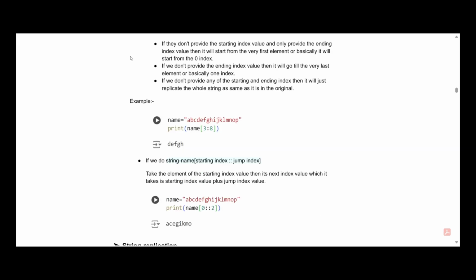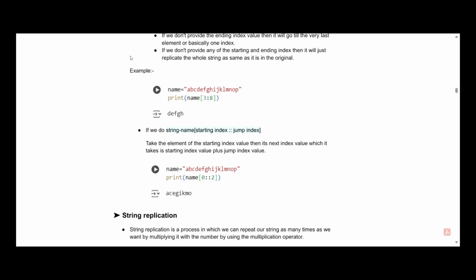There is one more important concept in string slicing, which is the jump in string slicing. The basic syntax for the jump is the given string name followed by the square brackets, and inside the brackets we provide the starting index value followed by the double colon, and then in the end we provide the jump index value. Yes, here we have to provide the jump index value, not the ending index value.